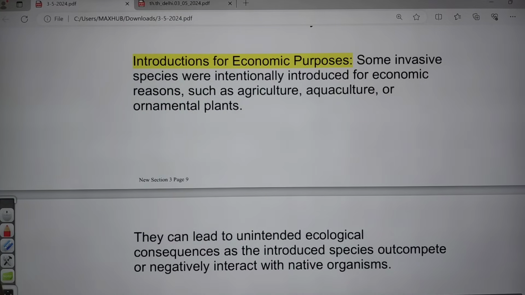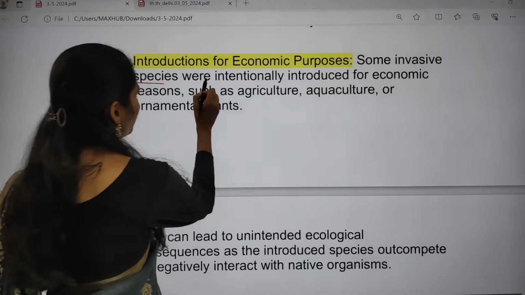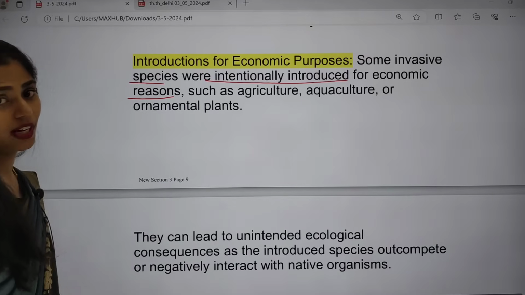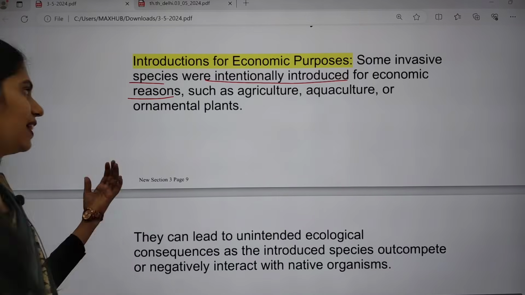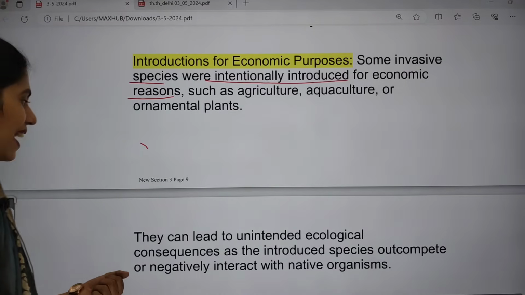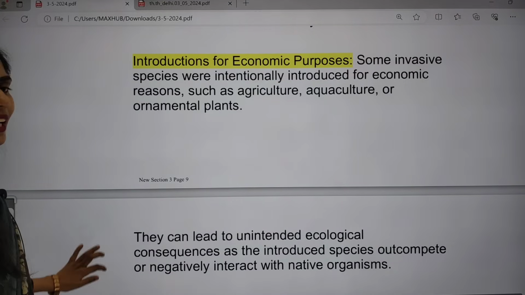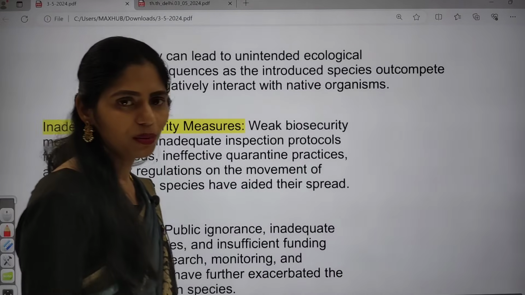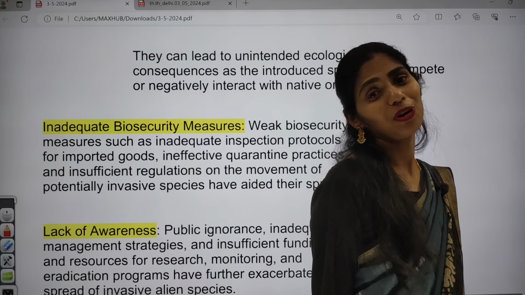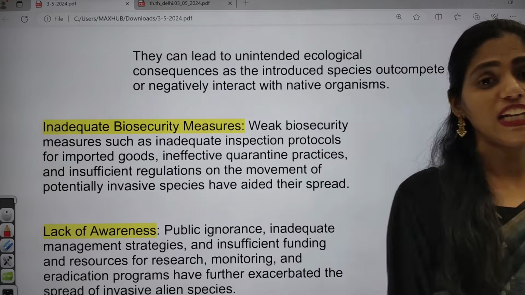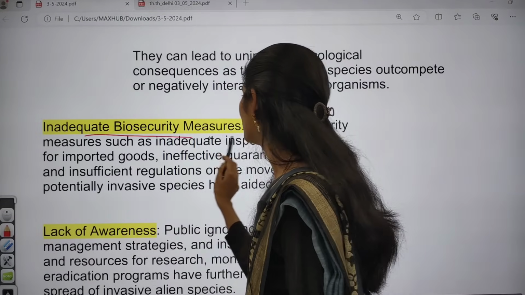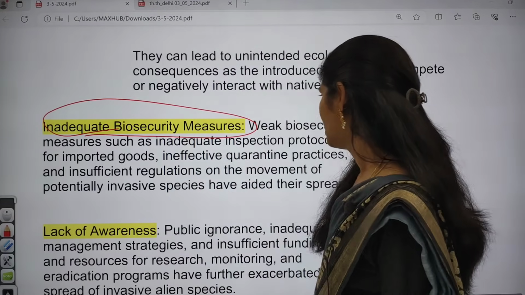And next one is introductions for economic purposes. Some invasive species were intentionally introduced for economic reasons, for example for agriculture, aquaculture or ornamental plants. That leads to unintended ecological consequences, because there is no competition and they become competitors to native organisms and native plants there. And next one is inadequate biosecurity measures.